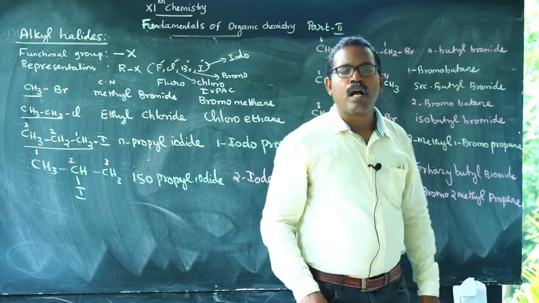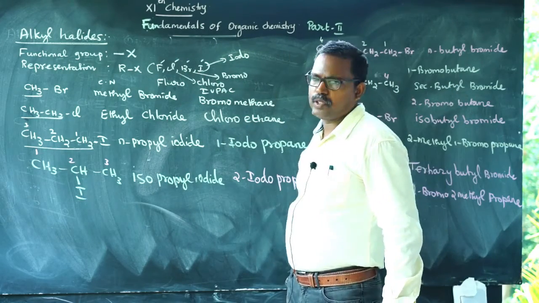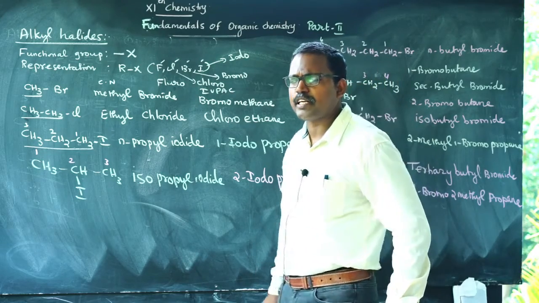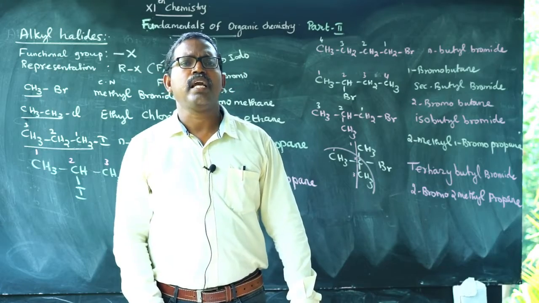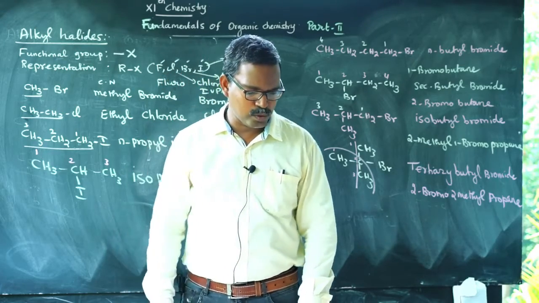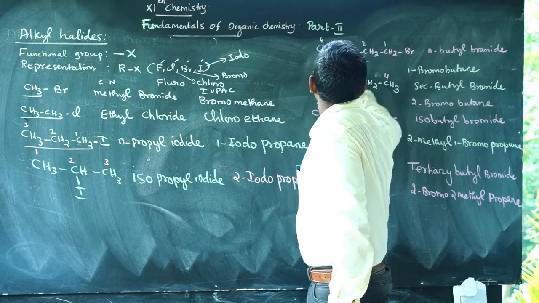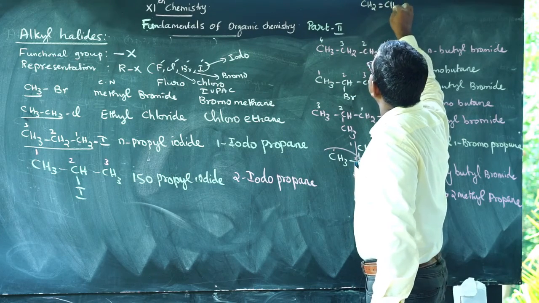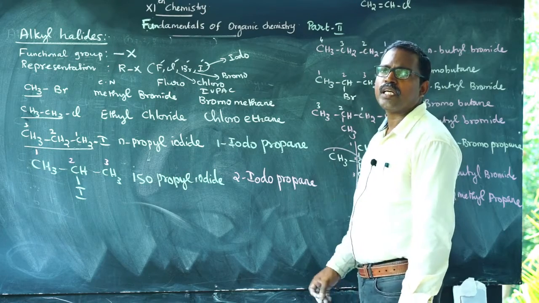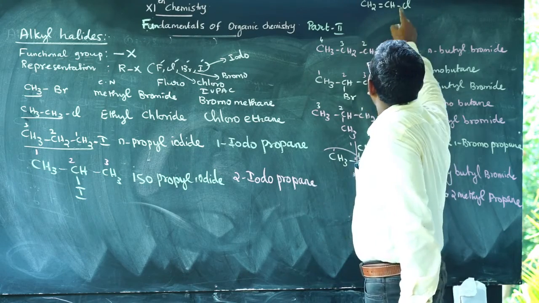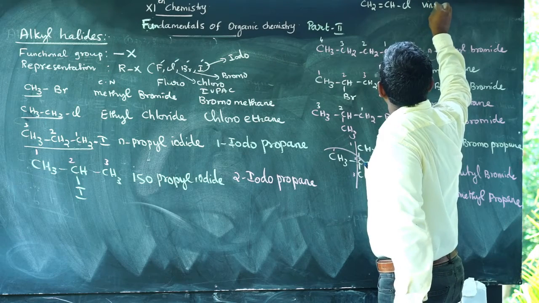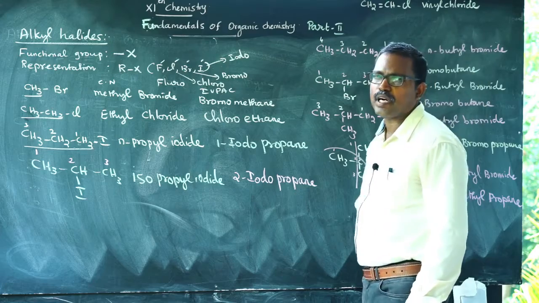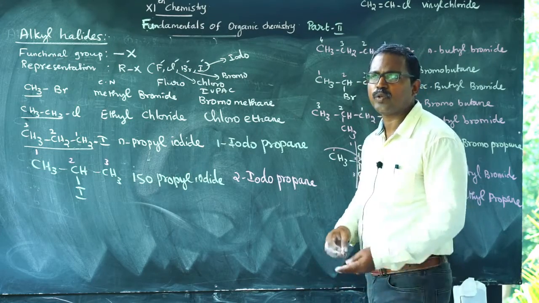Then, these are all aliphatic compounds. Suppose the compounds have a double bond. We already studied two groups, namely the allyl group and the vinyl group. CH2=CHCl is vinyl chloride. The common name of the compound is vinyl chloride.